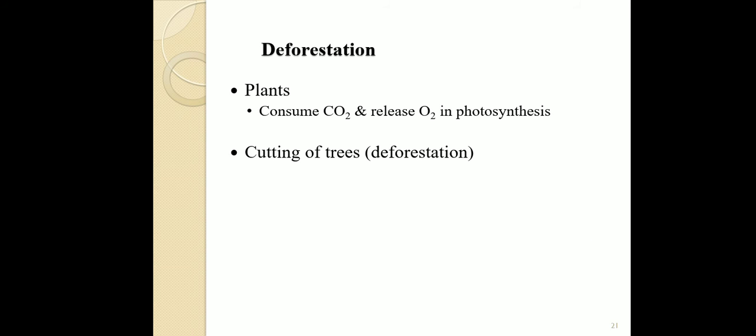Okay, the next reason is deforestation. All of you know what the bad effect of deforestation is. Plants absorb carbon dioxide and release oxygen. So whenever deforestation is going on, carbon dioxide increases. Plants consume carbon dioxide and release oxygen in photosynthesis. So cutting of trees, or deforestation, puts carbon dioxide into the air. The level, or percentage, of carbon dioxide in the air increases, which causes air pollution.